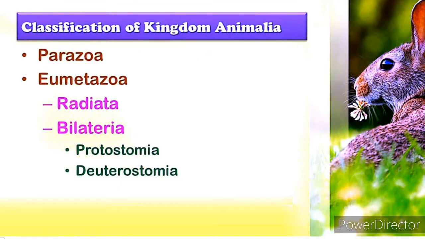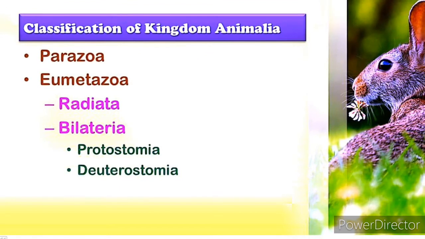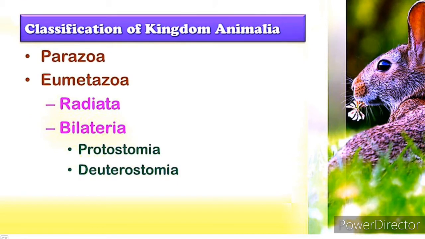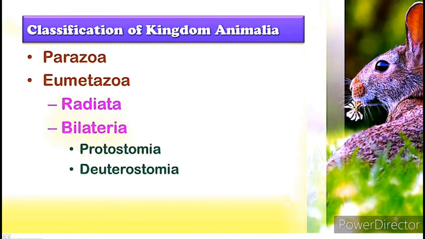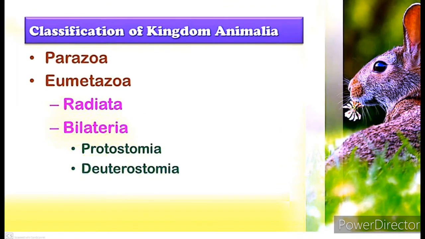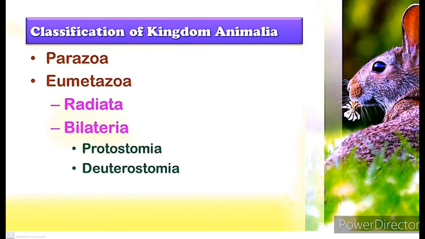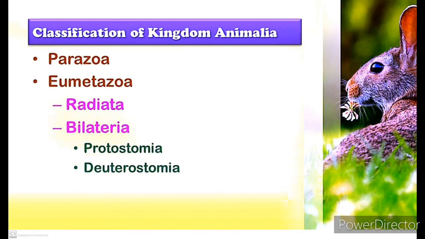Next, grade 2, Bilateria. The eumetazoans other than Radiata show organ level of organization and are bilaterally symmetrical and triploblastic. The grade Bilateria includes two taxonomic levels called divisions. Division 1, Protostomia. Division 2, Deuterostomia.